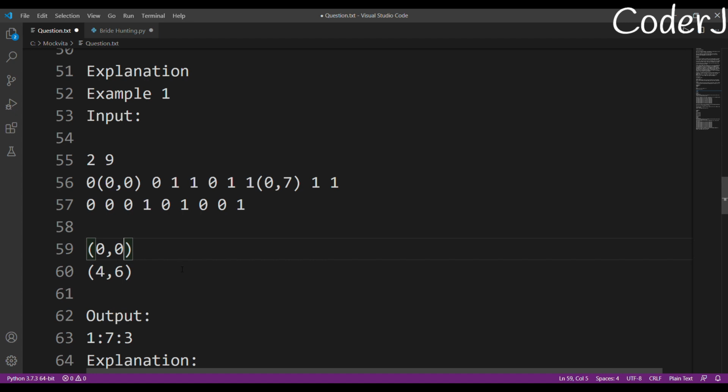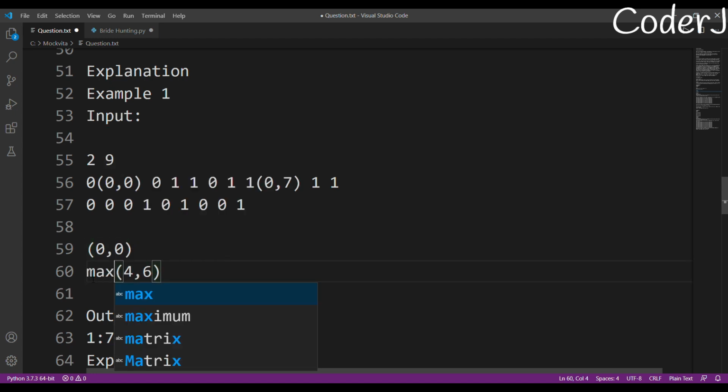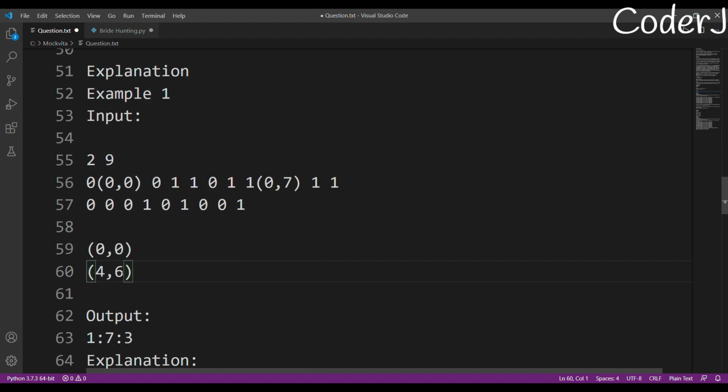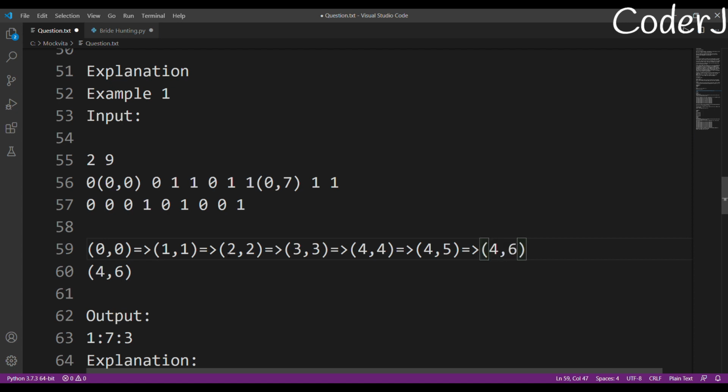Now how am I able to just look at the question and tell the distance? Because I am just finding the maximum of both of these coordinates, 4 comma 6. This is not some kind of mere luck or coincidence. It will always work. Why? Because one step will be taken from 0 comma 0 to 1 comma 1, moving diagonally. Second step from 1 comma 1 to 2 comma 2. Third step from 2 comma 2 to 3 comma 3. Fourth step from 3 comma 3 to 4 comma 4. After that, 4 comma 5, and after that 4 comma 6. So how many steps did we take? 1 2 3 4 5 6, right?